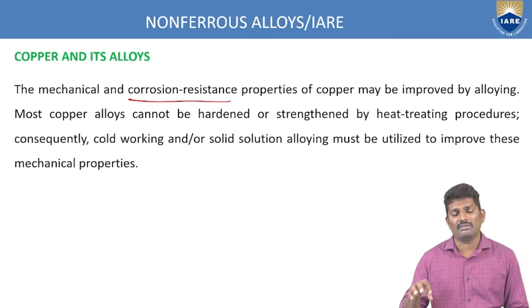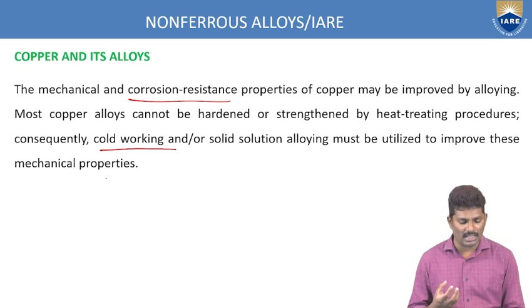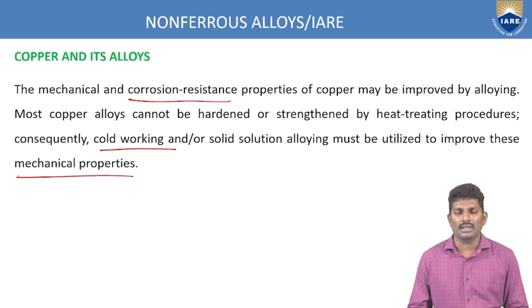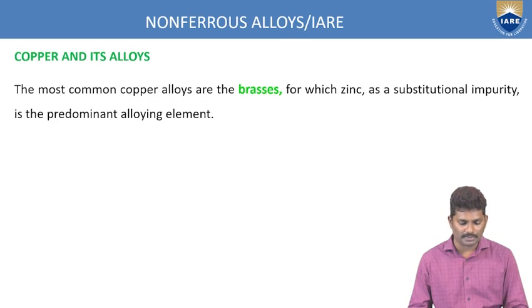When you see the ferrous elements, there we can enhance the mechanical properties by the hot working process. But in the case of non-ferrous alloys, you can't improve the mechanical properties with the hot working process, so we go with the cold working process. That is what we are doing in non-ferrous alloys.